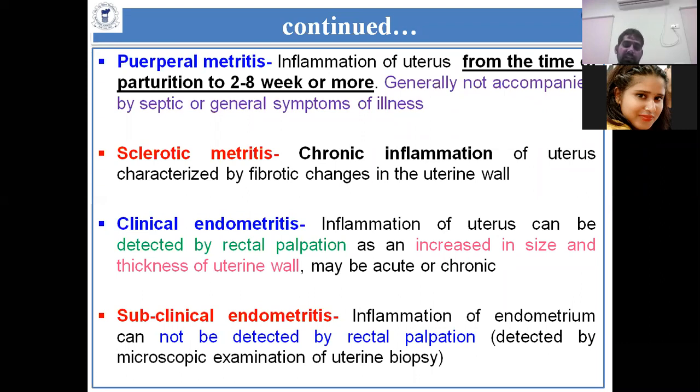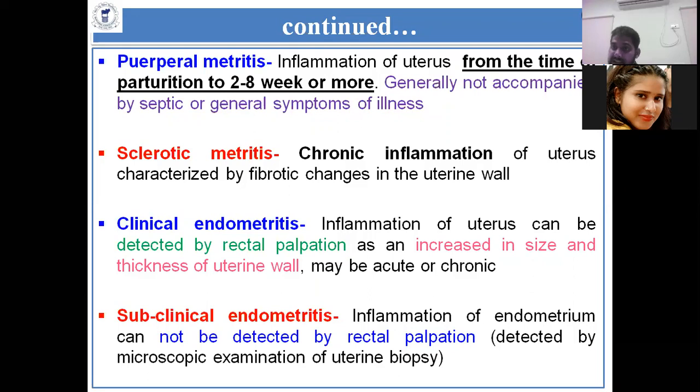Then subclinical endometritis, which is not generally detected by rectal examination. How do you detect it? You take a microscopic examination or uterine biopsy, or you insert an AI sheath, take the uterine content and look at it in the light.